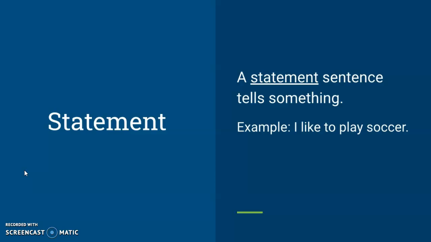Okay, so for our first type of sentence, it is a statement sentence. A statement sentence tells something. For example, I like to play soccer. That is a statement sentence because it tells something. Notice that a statement sentence ends with a period.